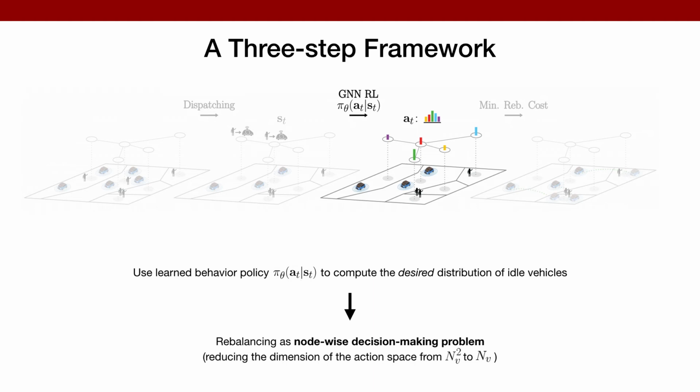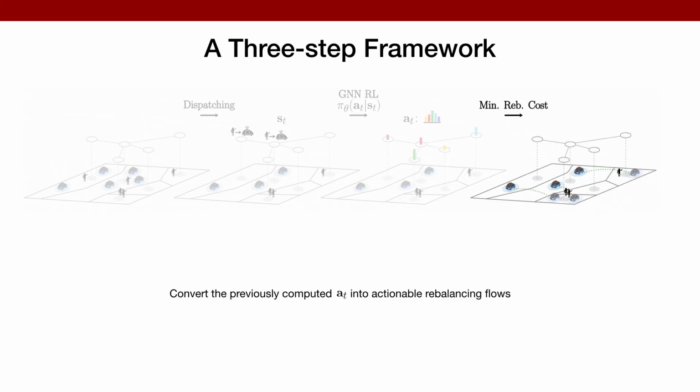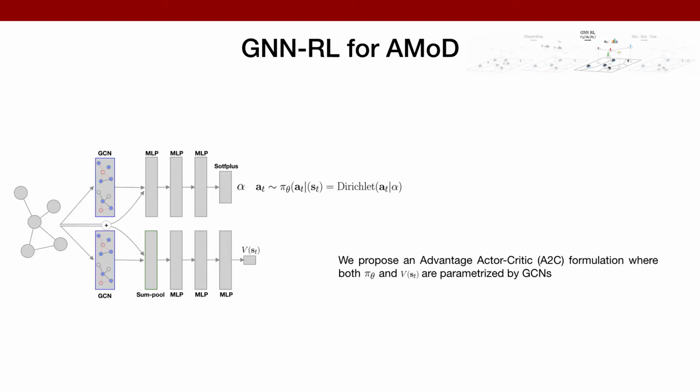Notice how, by doing so, we define a problem where we have an action at each node as opposed to along each edge, as in the majority of literature, thus significantly improving scalability of training and implementation. Lastly, in the third step, we convert the desired distribution computed in step 2 into actionable rebalancing flows by solving a minimal rebalancing cost problem. In this context, our work focuses on devising deep RL agents for step 2 of our three-step framework.